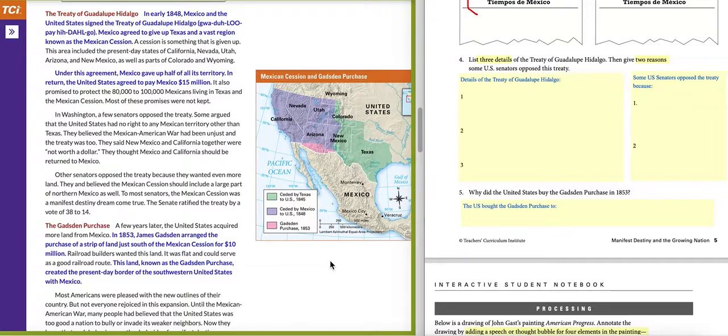In return, the United States agreed to pay Mexico $15 million. It also promised to protect the 80,000 to 100,000 Mexicans living in Texas and the Mexican Cession. Most of these promises were not kept.